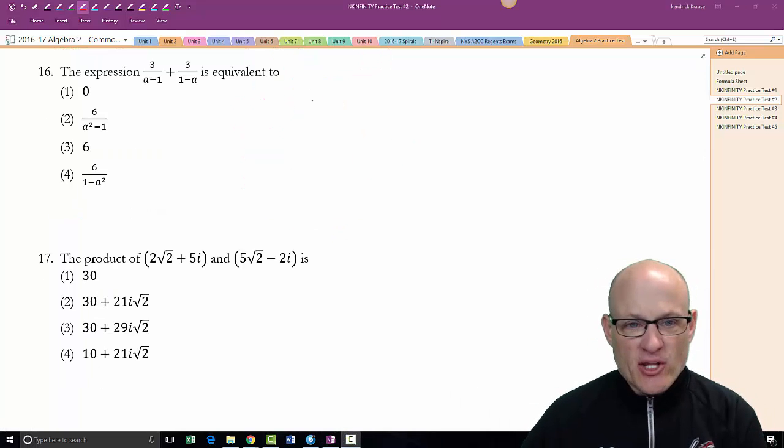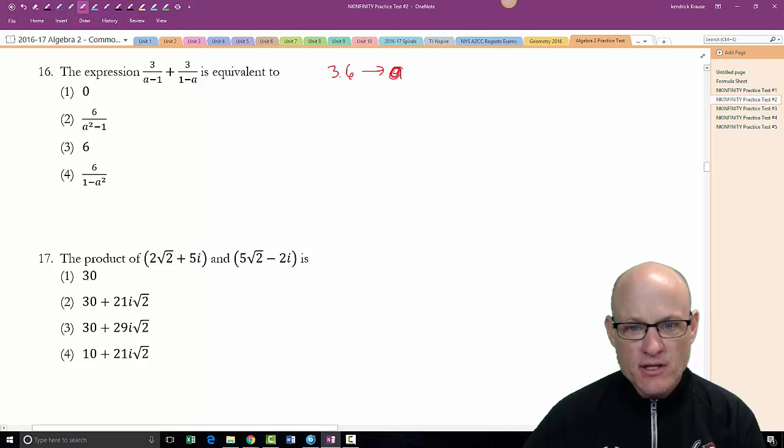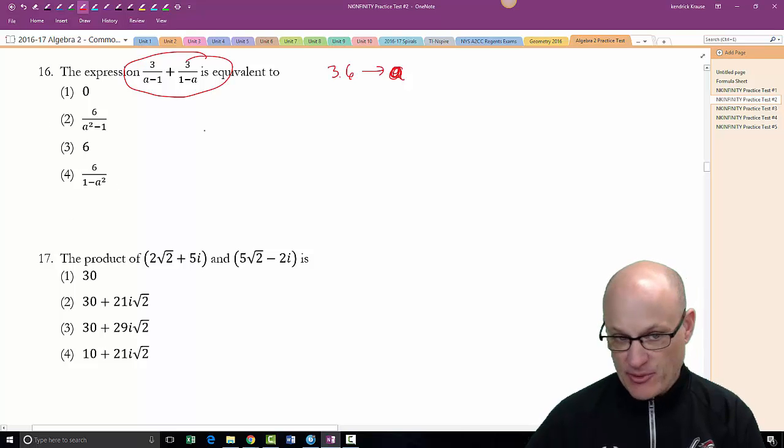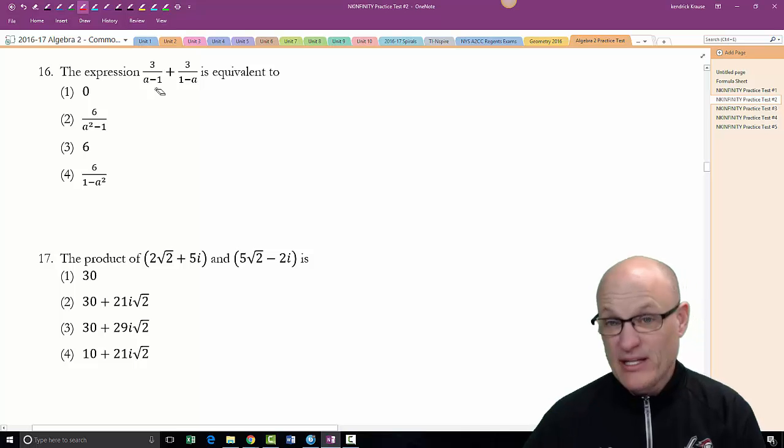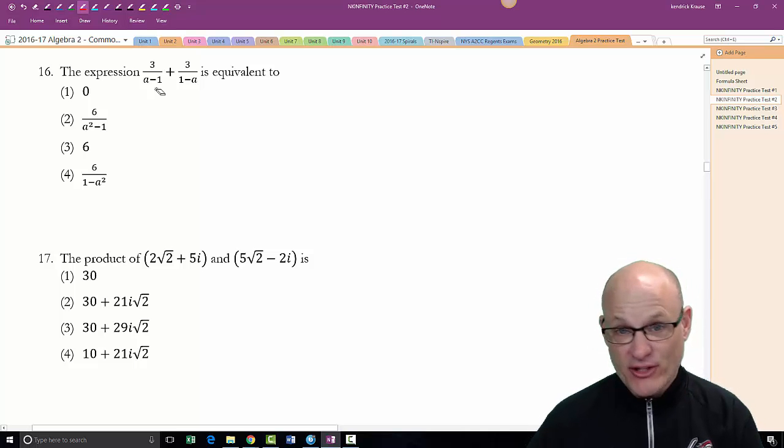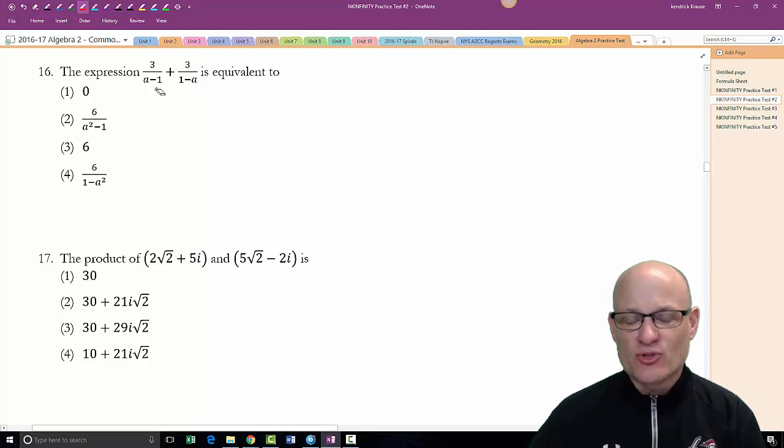All right, kids, here's another one that you could do using your calculator. You could take the number like 3.6 and store it into A, and then type this whole thing in, and type in your answers and see what you get. One of them's going to match up. That'll get you the right answer every single time, but I think you should know how to do math. So we're going to do this like this.